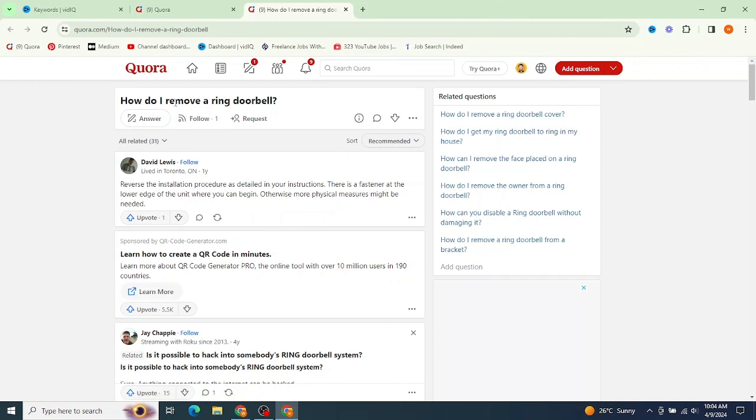2000 search volume per month on Google. So if I write an SEO optimized answer for this question, I can easily rank on Google. And from 2000, if 20 people buy from me, then I can earn some side hustle from this single question. So this is the power of promoting affiliate products using Quora.